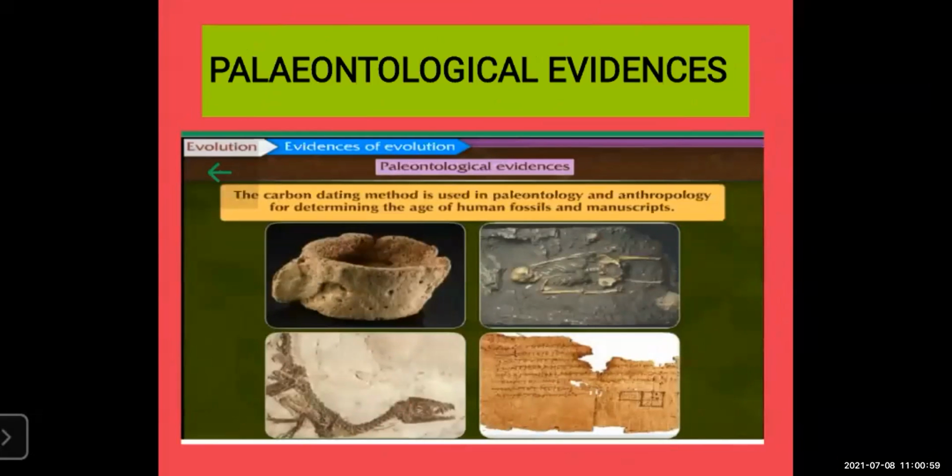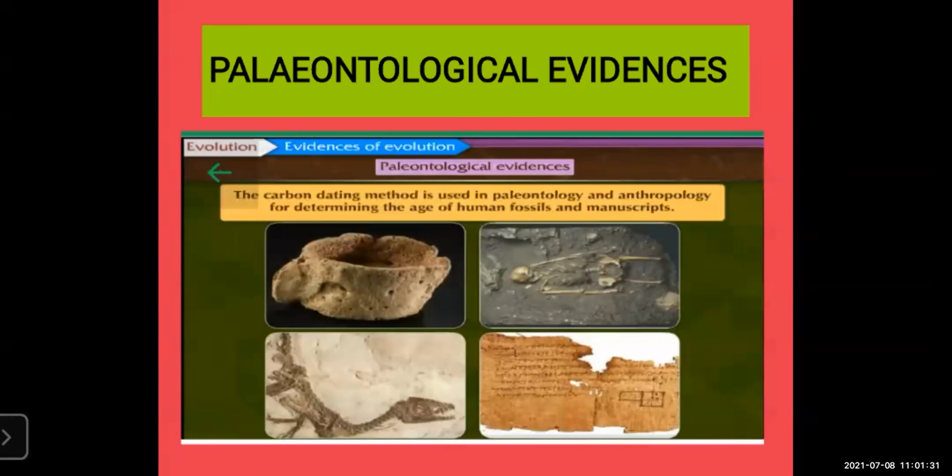The carbon dating method is used in paleontology, to study fossils, and in anthropology. Anthropology means studying the culture, customs and traditions of especially human beings, how they lived long years ago. That is anthropology, and paleontology is the study of fossils.